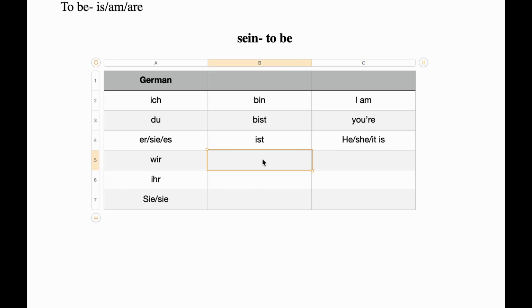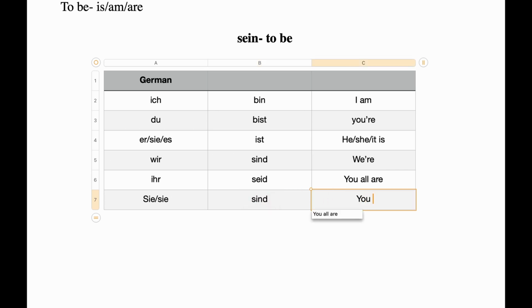Next, according to wir, the conjugation is sind, which means we are. Next, according to ihr, it is seid, which means you all are. And the last one is sind, which means you formal, you all are, or they are.